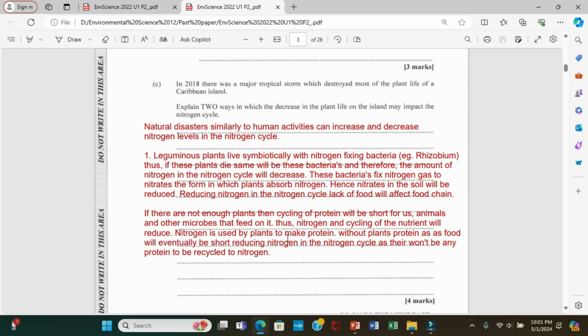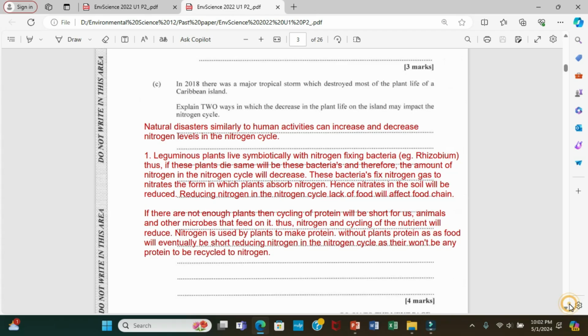Alright, so plants use nitrogen or convert nitrogen to protein, and we all know the function of protein. All living things feed on protein so they can build and repair their tissues. Alright, so we know that carbon is used to make sugar in plants, starch, but the nitrogen, plants use to make protein. So a decrease in plant life would decrease food, and again, that means the environment won't be able to sustain the living organisms that depend upon it. They will become unstable, and we're going to have problems.